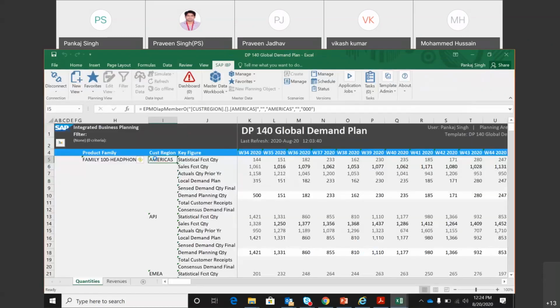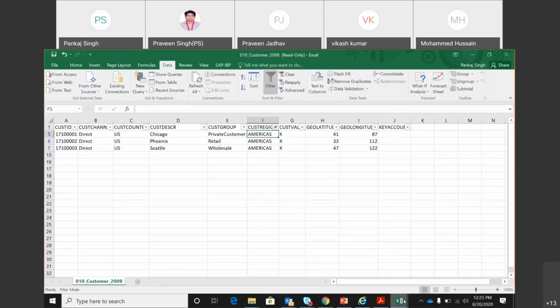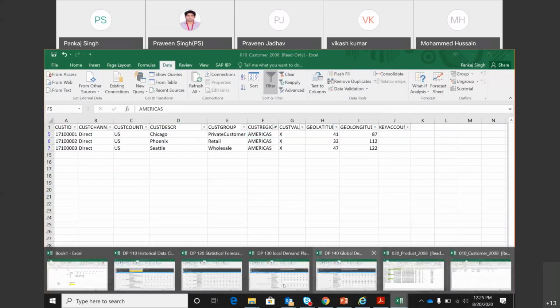So here we are seeing product family and customer region level. So you see this family and this region. All the products that belong to this family and all the customers that belong to this region, they're all combined together, and that is the number that we are seeing here. So that's the aggregation of numbers that is going on. Okay, so it is happening at this level. And with that, let me come back to this sheet.